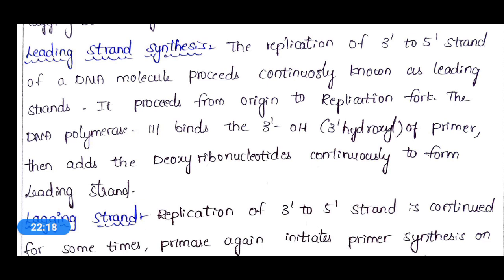The DNA polymerase III binds to the 3' hydroxyl group of the primer. That means as this primer attaches to the DNA template, that primer will have a 3' hydroxyl group, and at that position DNA polymerase III will bind, and it will help in the addition of deoxyribonucleotides continuously to form the leading strand.